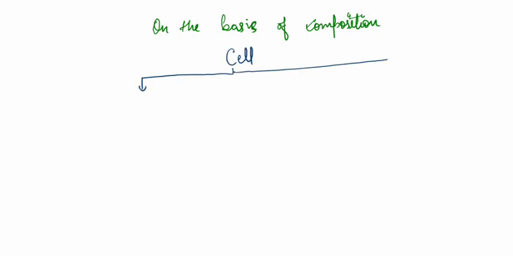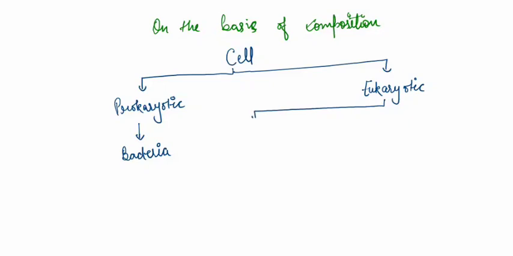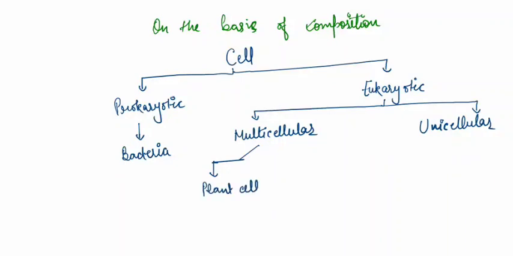On the basis of this structural combination, cells are basically divided into two categories. That is the prokaryotic, which is the simpler one, and the eukaryotic. Prokaryotic cells and then eukaryotic cells. Prokaryotic cells basically include bacteria, which are the simpler organisms, whereas eukaryotic cells include multicellular organisms as well as unicellular organisms. In multicellular organisms, there are plant cells that are complex in nature, then animal cells and some other cells.